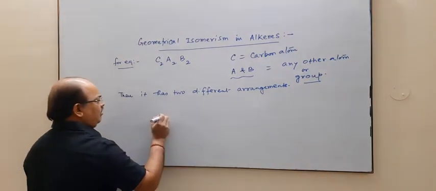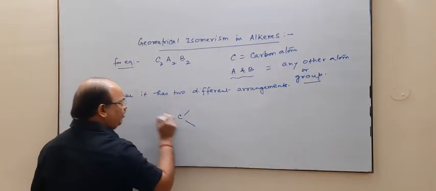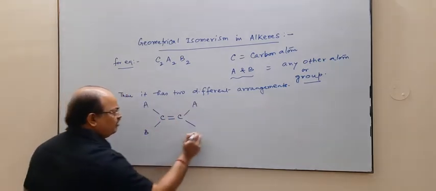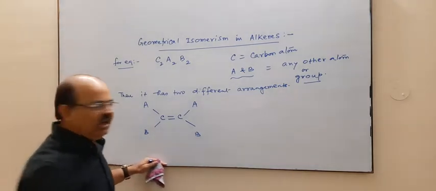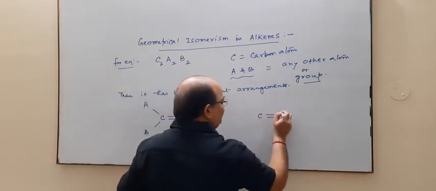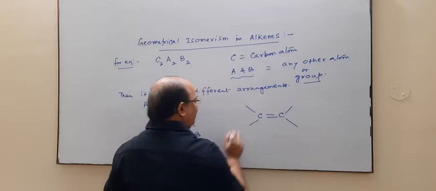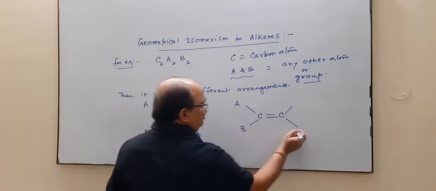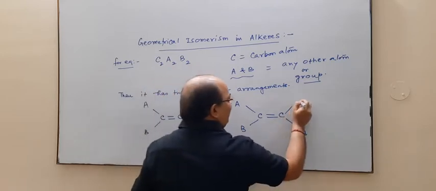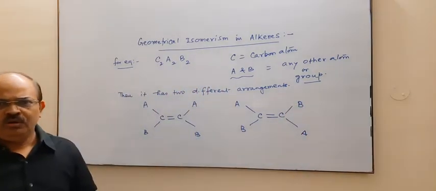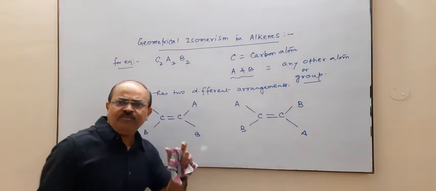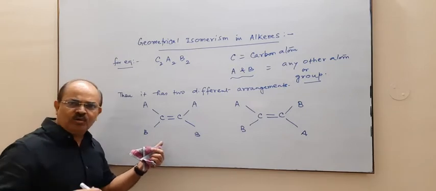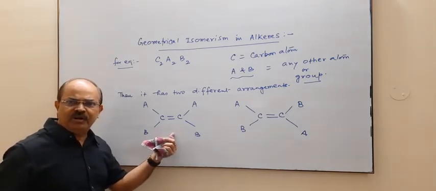One is carbon double bond, this is A, this is A, this is B, this is B. And another is carbon double bond, this is A, this is B, now this is A and this is B. Now we have two different arrangements of atoms or groups about a carbon double bond.